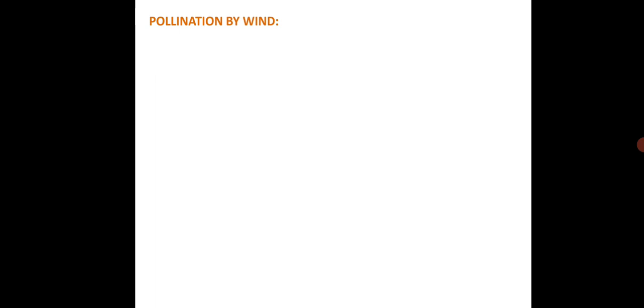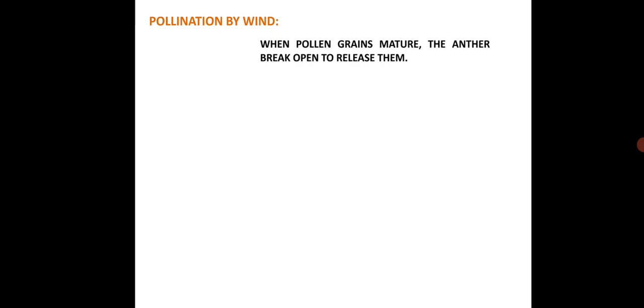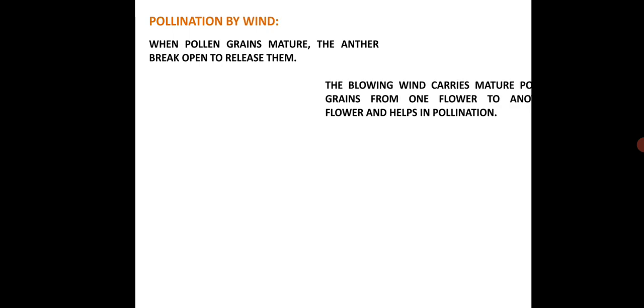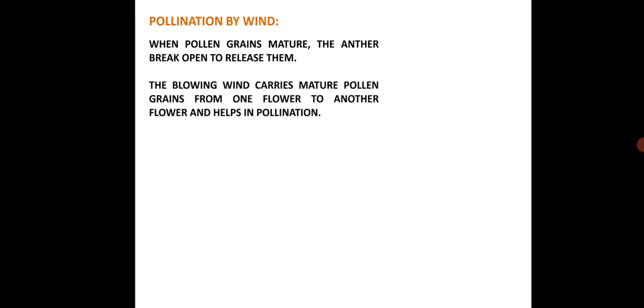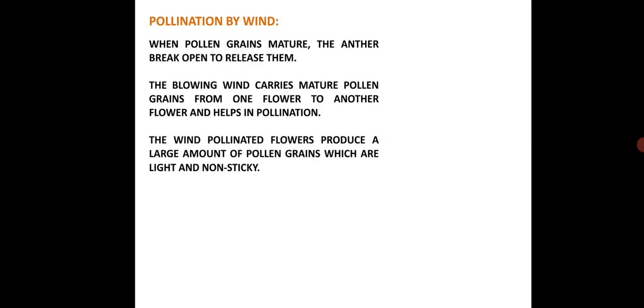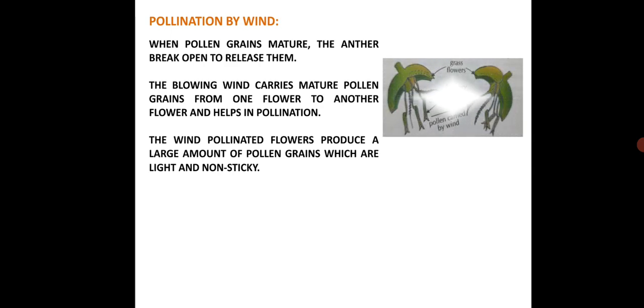Now you see the pollination by wind. When pollen grains mature, the anthers break open to release them. The blowing wind carries mature pollen grains from one flower to another flower and helps in pollination. Wind pollinated flowers are found in plants such as grass, wheat, corn, sugarcane, rice, and maize. The wind pollinated flowers produce a large amount of pollen grains which are light and non-sticky.